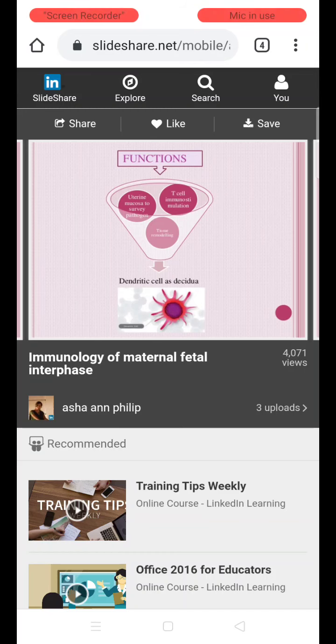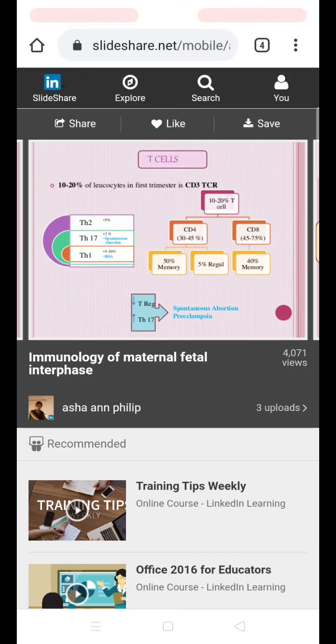dendritic cells? They play an important role in preparing the uterine mucosa to survey various pathogens which invade the maternal-fetal interface, then T cell immunomodulation, and then tissue remodeling. So they play an important role in the immune regulation at the decidua. Other cells present at the maternal-fetal interface are the T cells, which are present in about 10 to 20% in the first trimester. Predominant is CD3 cells with T cell receptors.